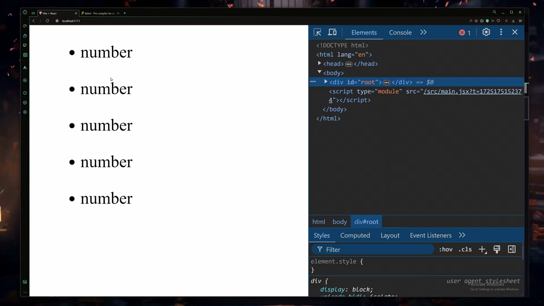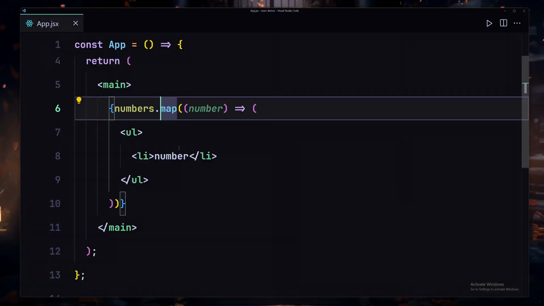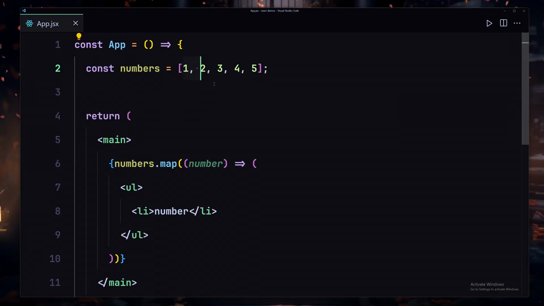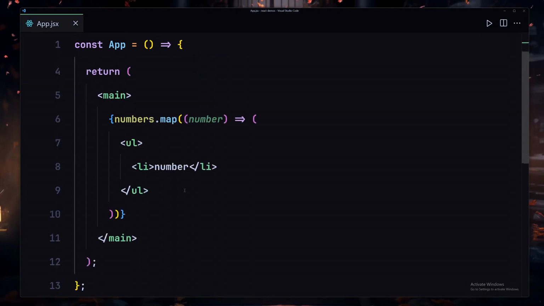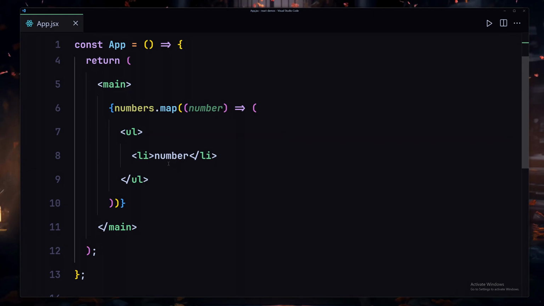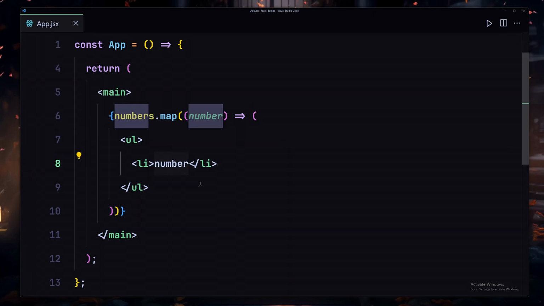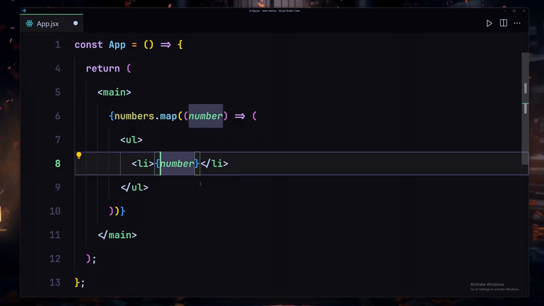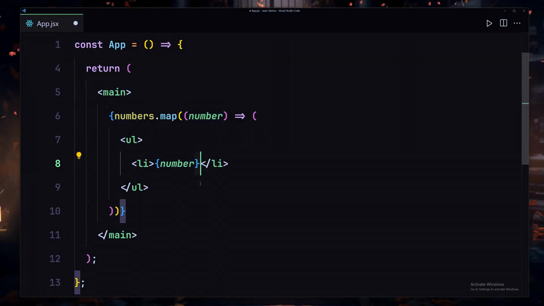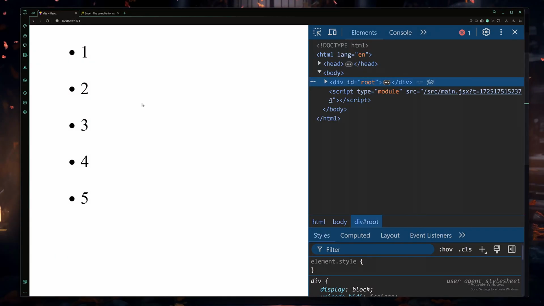Here you can see we are getting the word number and we are not getting our numbers right here. So to get these numbers, we have to once again enter our JavaScript world. So I'm going to have to remove that, or you know what, we just have to wrap that with these curly braces right here. So if I wrap that with these curly braces and save my file, now we are getting 1 2 3 4 and 5.